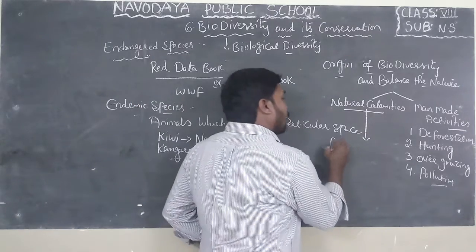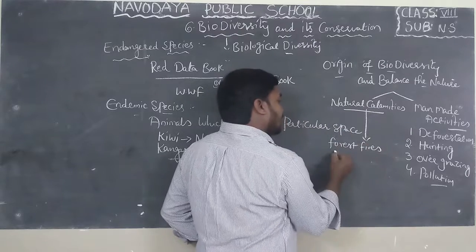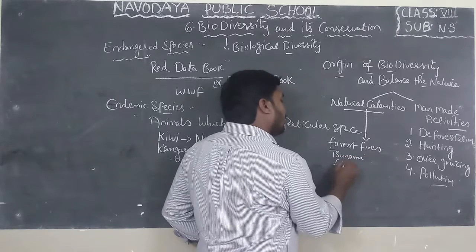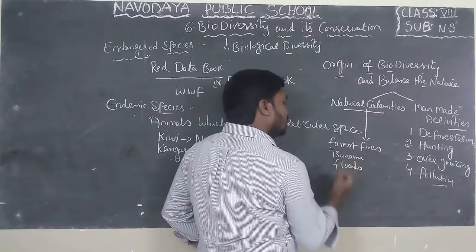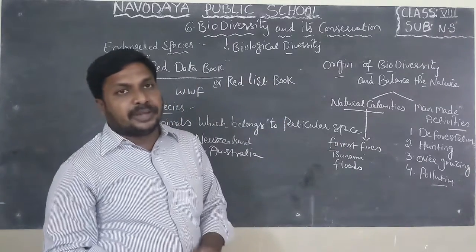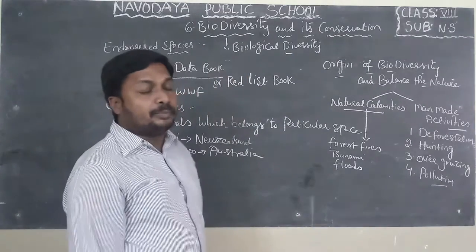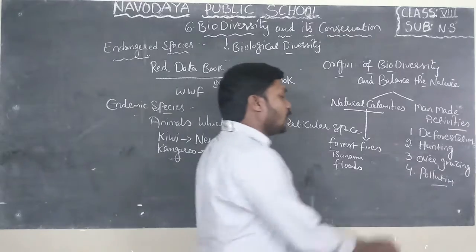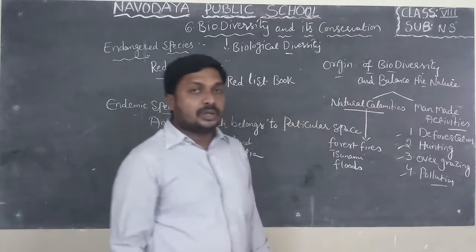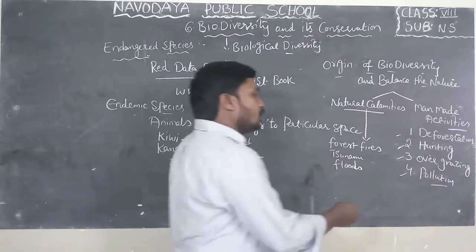Natural calamities like forest fires, tsunami, and floods destroy biodiversity. We cannot control natural calamities but we can control man-made activities: deforestation, hunting, and overgrazing. Some animals will overgraze the plants, and also pollution.